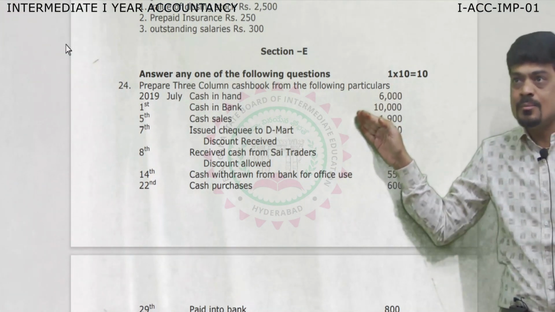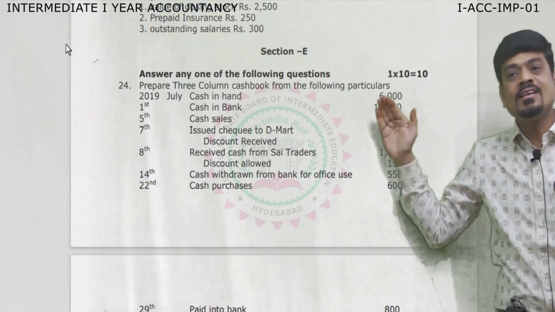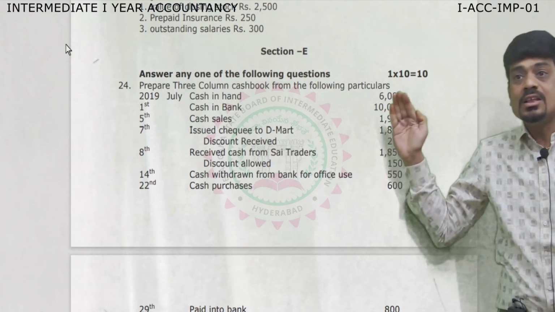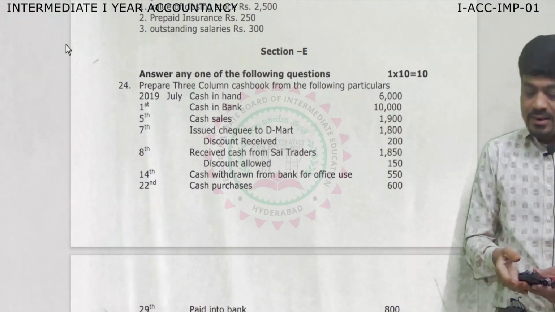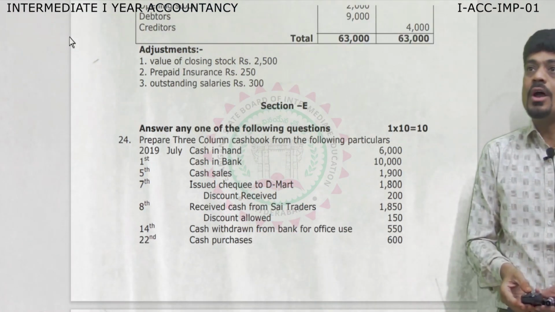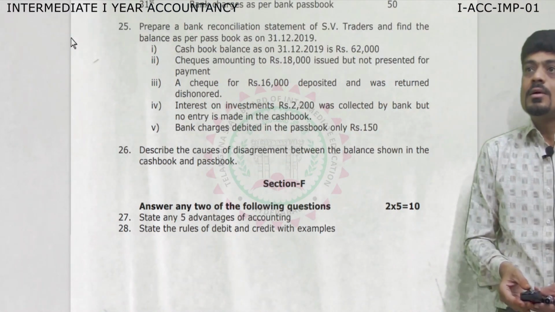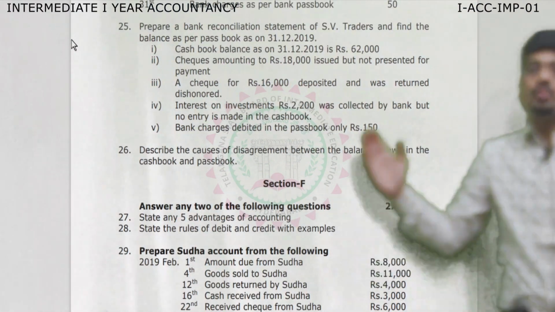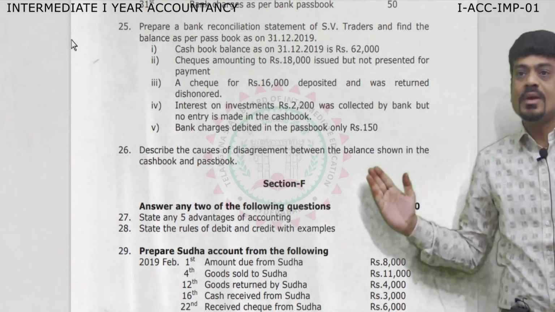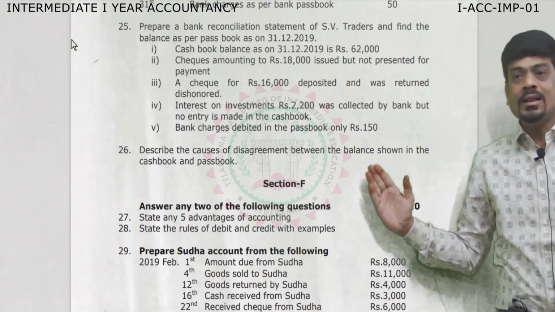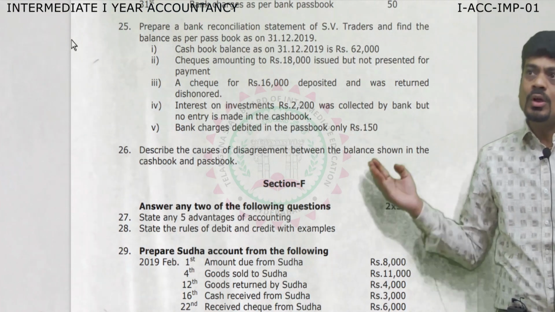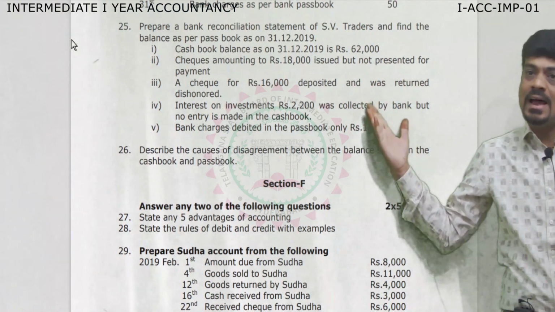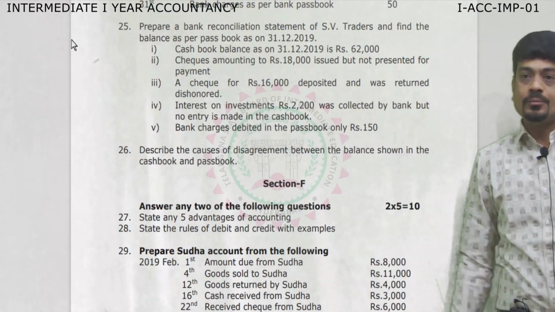Question number 24 is always a 3-column cash book, a very easy 3-column cash book. For this, you have the choice of preparation of bank reconciliation statement, that is question number 25. And question number 26 will be one theory question. So it's very simple. If we prepare for the 3-column cash book or for BRS, we'll get 10.